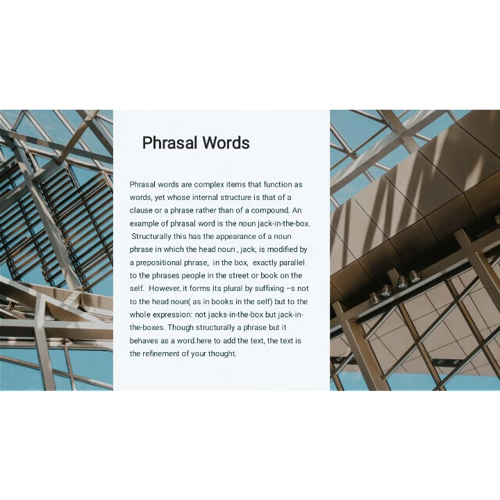8. Phrasal words. Phrasal words are complex items that function as words, yet whose internal structure is that of a clause or a phrase rather than of a compound. An example of phrasal words is the noun Jack in the box. Structurally, this has the appearance of a noun phrase in which the head noun, Jack, is modified by a prepositional phrase in the box, exactly parallel to the phrases people in the street or book on the shelf.